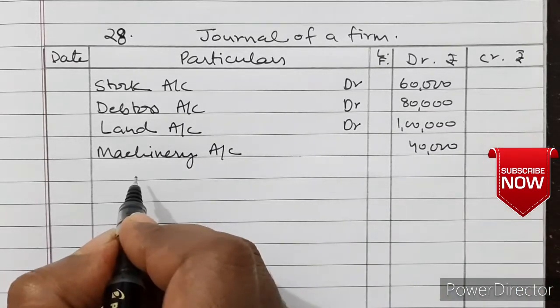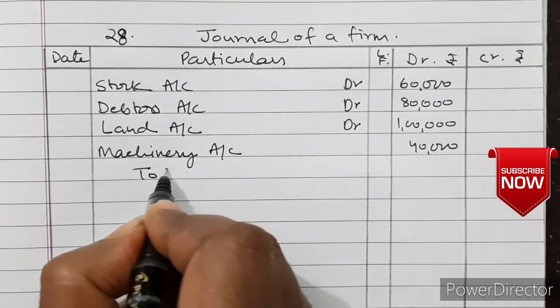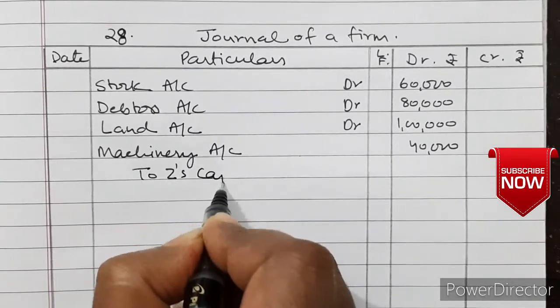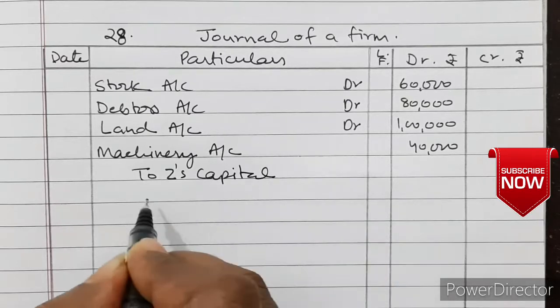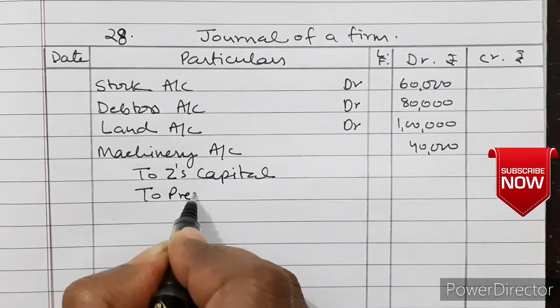And that is all to Z's capital and to premium for goodwill.